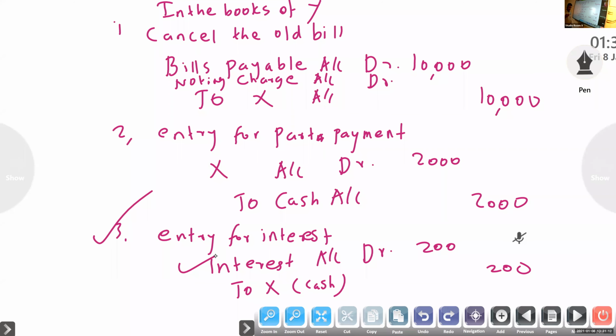If we are not giving, and we are adding it with the new bill, it is now due, which means we have to give. Still we didn't give. So interest account to X. Interest amount we have to give to X.